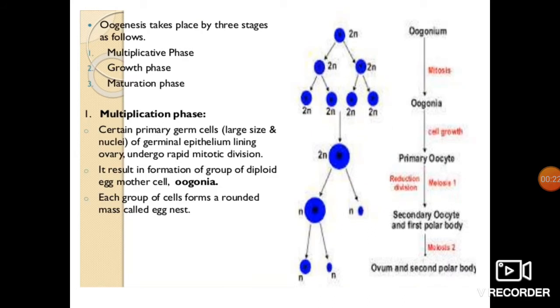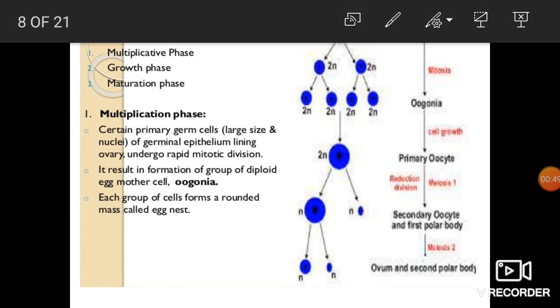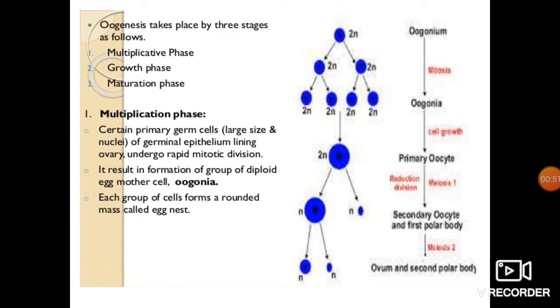Oogenesis takes place in three stages, similar to spermatogenesis, where we have just seen the multiplicative phase, growth phase, and maturation phase. The same happens with oogenesis also. First one, multiplication phase. Certain primary germ cells, large in size with large nuclei, of the germinal epithelium lining the ovary undergo rapid mitotic division.